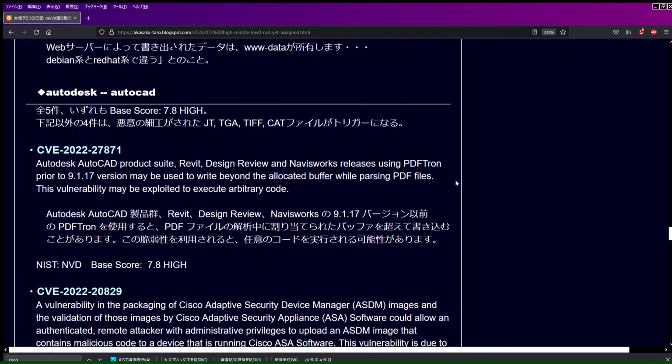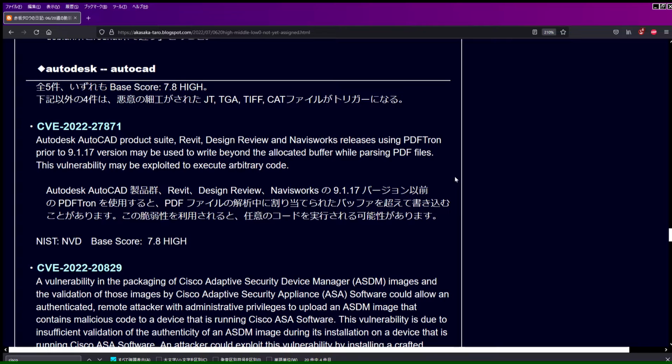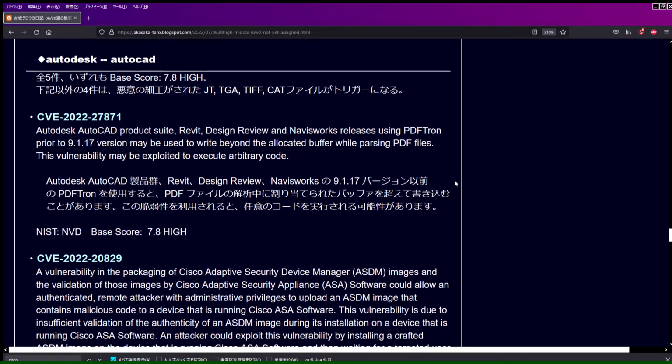CVE-2022-27871. Autodesk AutoCAD product suite, Revit, Design Review, and Navisworks releases using PDFTron prior to September 1, 17 version may be used to write beyond the allocated buffer while parsing PDF files. This vulnerability may be exploited to execute arbitrary code. Exploitation of this vulnerability could result in the execution of arbitrary code. NIST NVD base score 7.8 high.